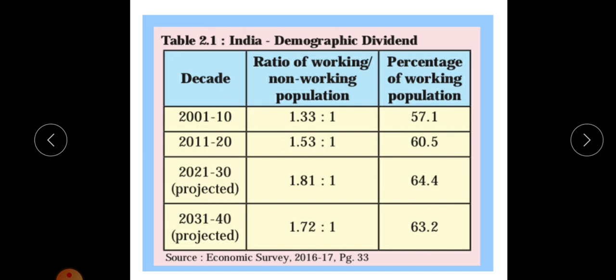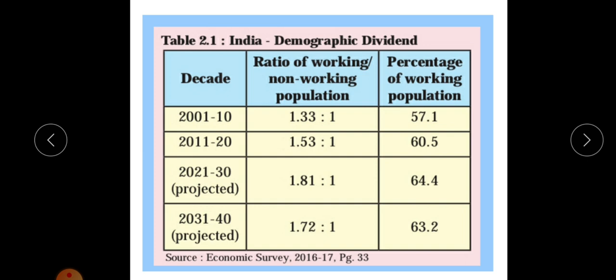This ratio changes in 2011-20. It increases to 1.53 to 1, and 60.5 is the percentage of working population. 60.5% of people are working population in the total population.